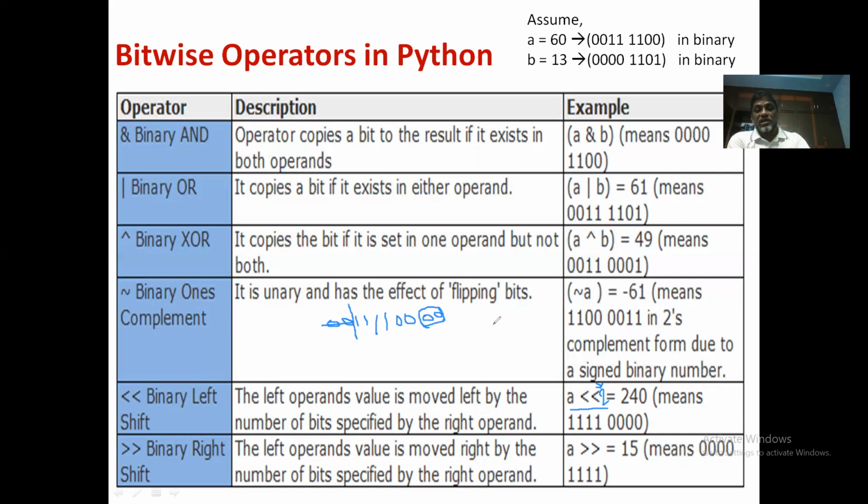Now the number is going to be 2 power 0, 2 power 1, 2 power 2, 2 power 3, 2 power 4, that is 16, plus 32, plus 64, plus 128. So what will be the number? 128 plus 64, it is 192. 192 plus 32, it is 224 plus 16, 240. So the answer is going to be 240 if you perform left shift operation.